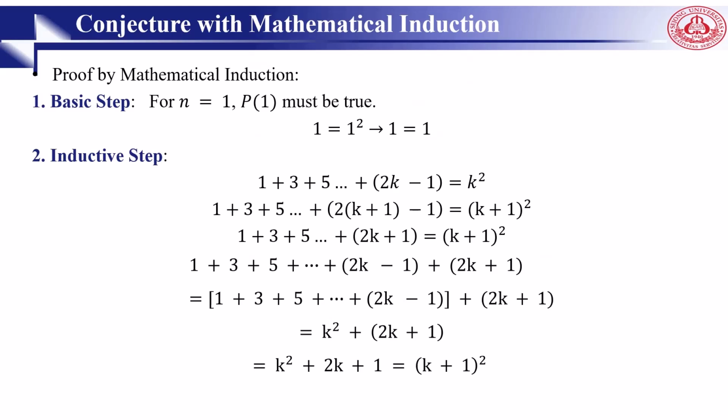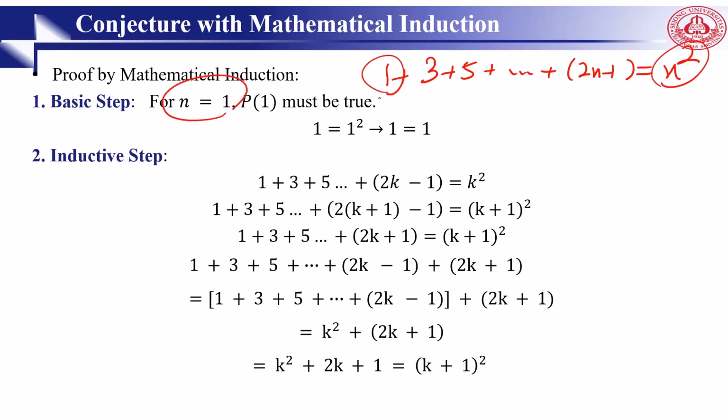So we want to prove that 1 plus 3 plus 5 plus up to 2n minus 1 is equal to n to the 2. We need to follow two steps, basic step and inductive step. In the basic step, if n is equal to 1, then 1 and 1 to the 2. 1 is here, 1 to the 2, and 1 is equal to 1. It's correct. Then we move to the second step, which is the inductive step.